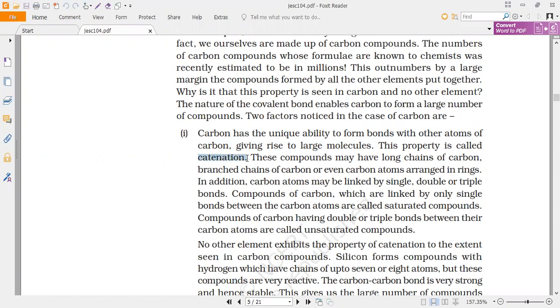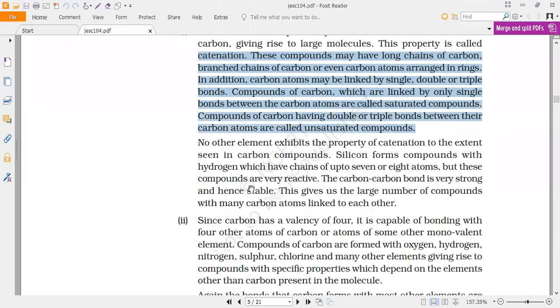Now, if we take this one, it will form multiple bonds, and these compounds may have long chains of carbon. They may be branched chains of carbon, or even carbon atoms arranged in rings, and long chains also. So that is what you have to remember. This middle part I will explain. Now coming to the next part, here we have the property. This is what you should read, and I will highlight it.